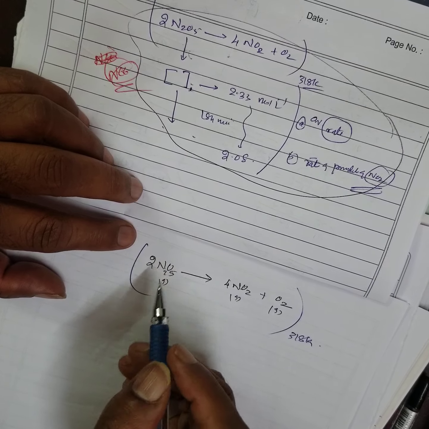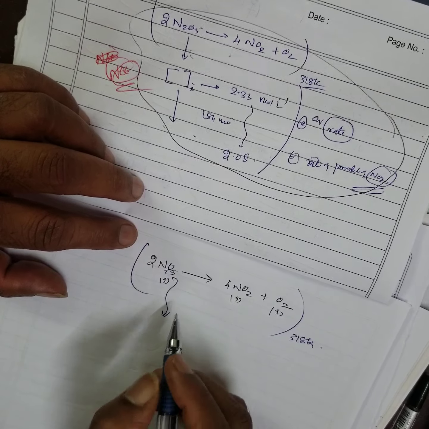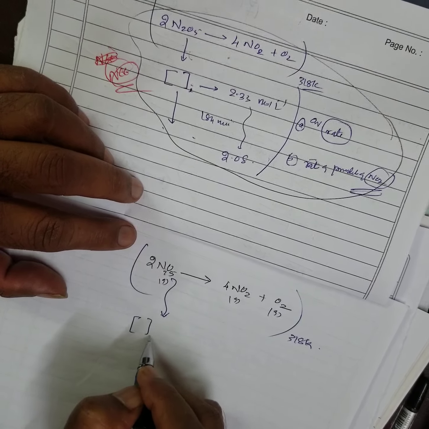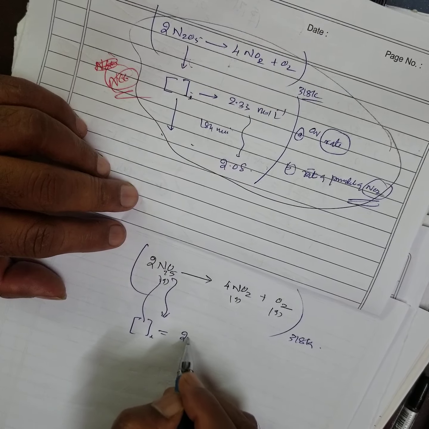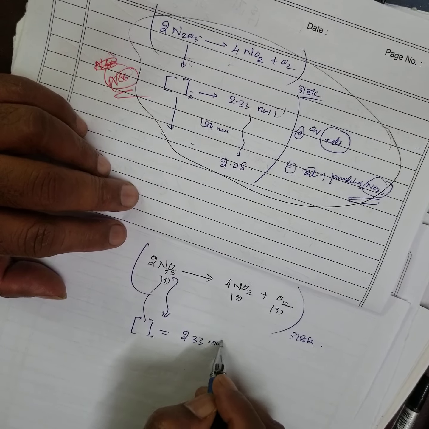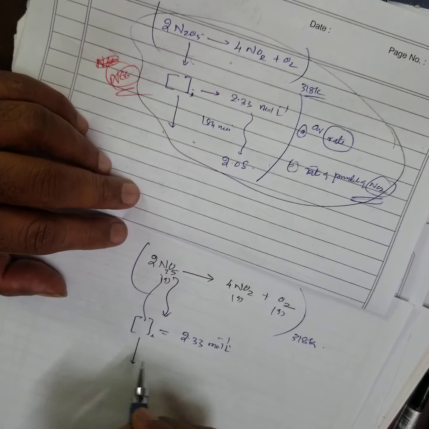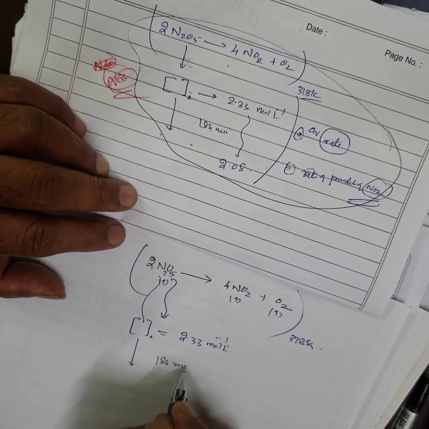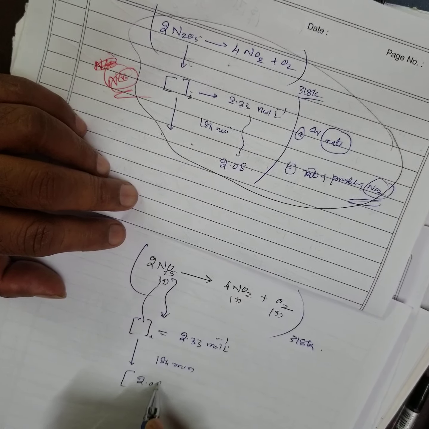has been studied by monitoring its concentration. The initial concentration of nitrogen peroxide was 2.33 mole per liter. Don't bother about this unit. And after 184 minutes, its concentration is 2.08.